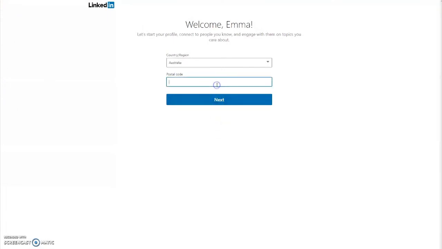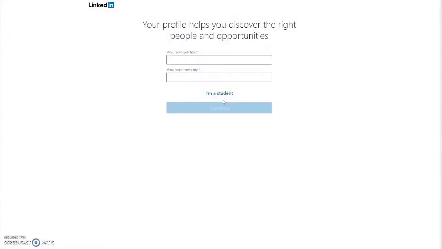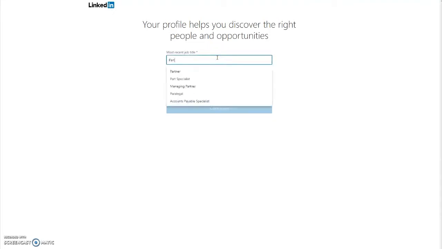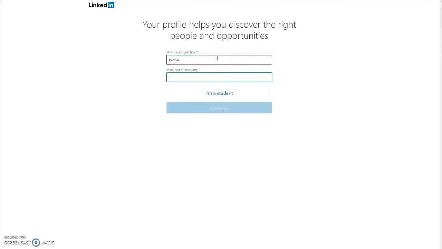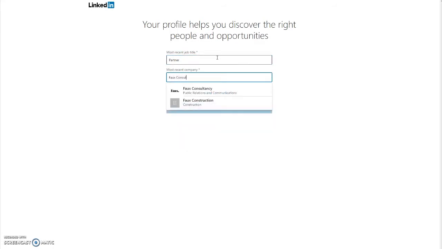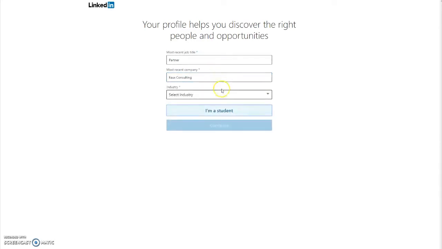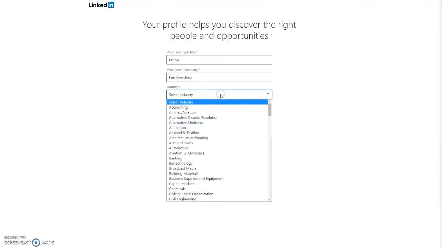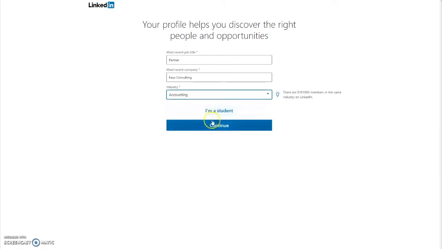Next, you'll be asked to enter your country, along with your postcode. Once done, click Next. Here you'll be prompted to enter your current or most recent job title and company. You'll notice that when you start typing, LinkedIn will suggest some options for you to choose from. If you don't see your job title or company come up, that's fine, just type them in and go to the next field. The industry you select is not necessarily the industry that your company is in, but rather the industry that best fits your role. In this case, Emma is an accountant, so we will be selecting accounting. I'm a student is also not applicable, so click Continue.